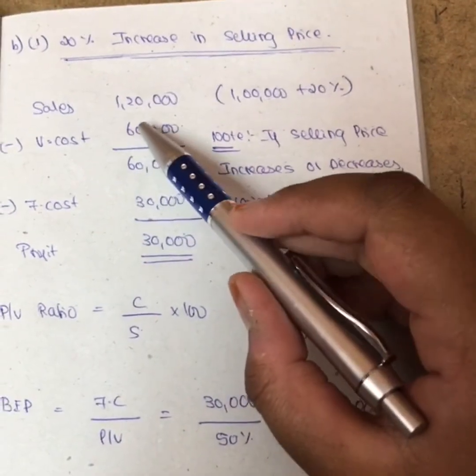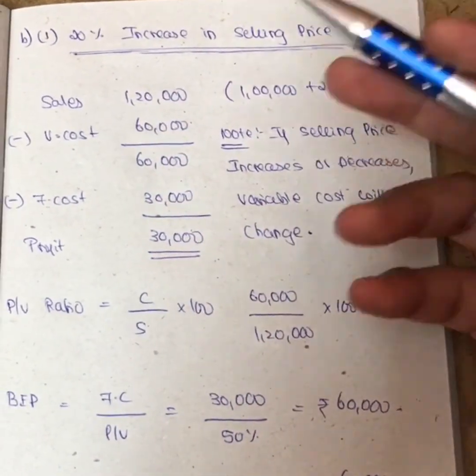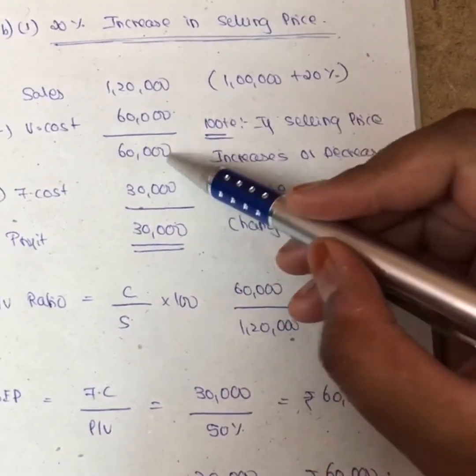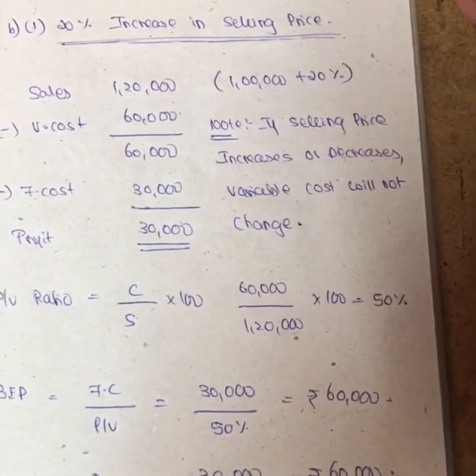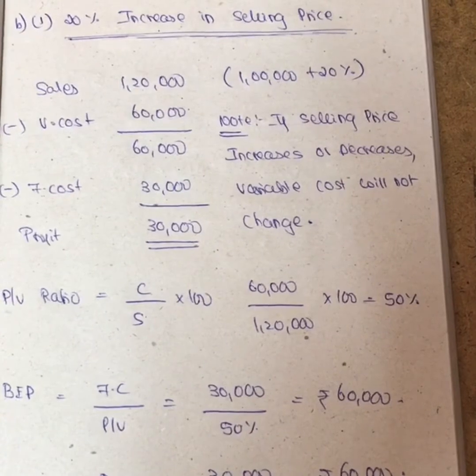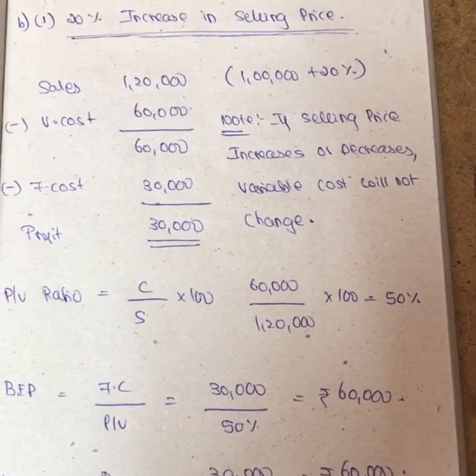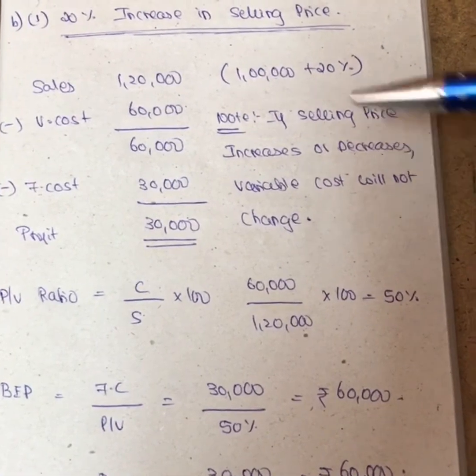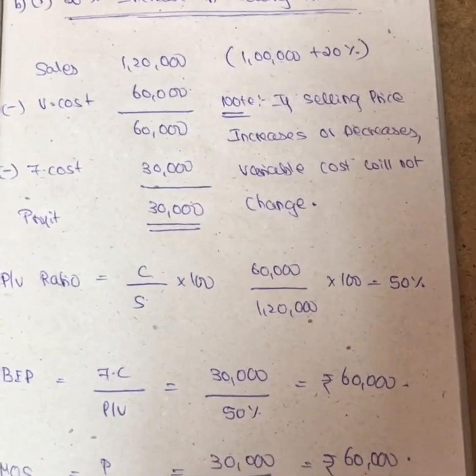See, 10% decrease means 1 lakh minus 10%. So 1 lakh into 10% is 10,000. So your sales will be 90,000 and your variable cost will not change. So if you minus 90,000, that is 90,000 minus of 60,000, you get 30,000 as a contribution, and your fixed cost is 30,000. So you will get the profit, that is the remaining, you will get it as a profit.